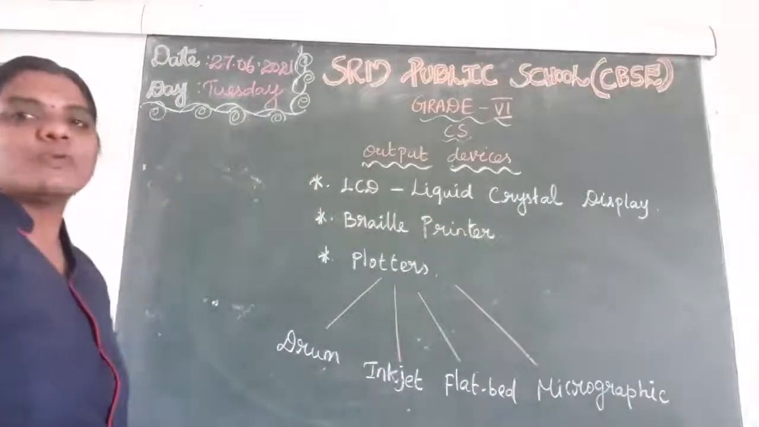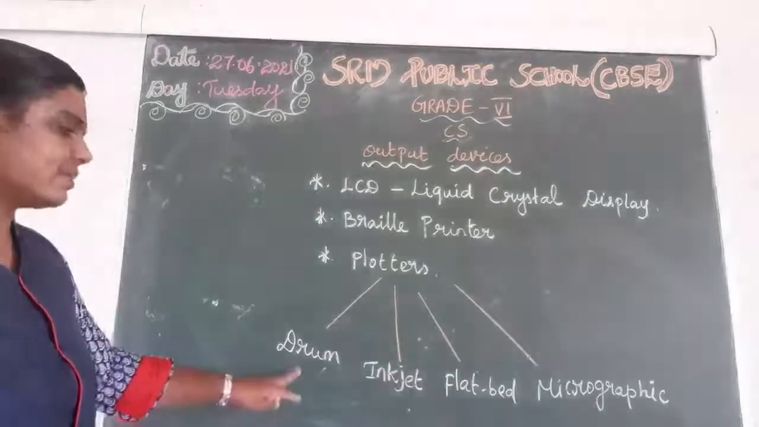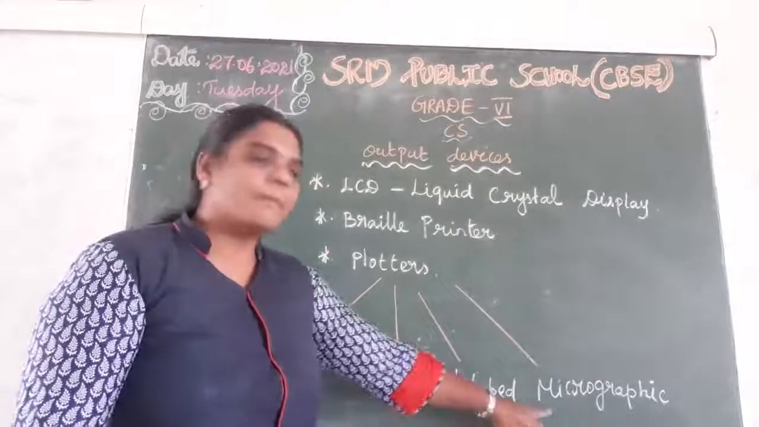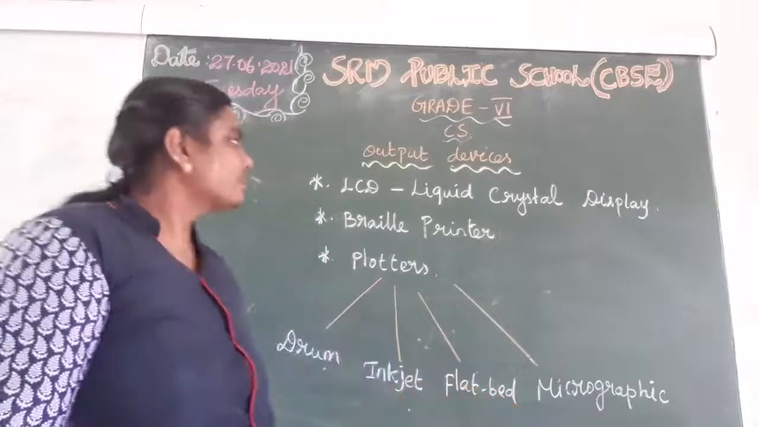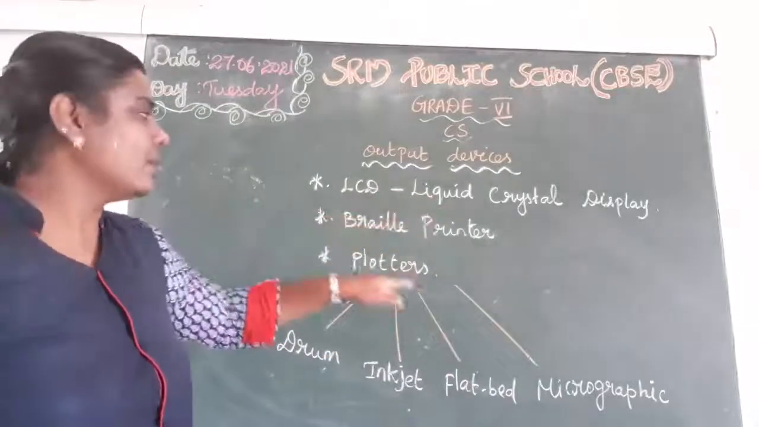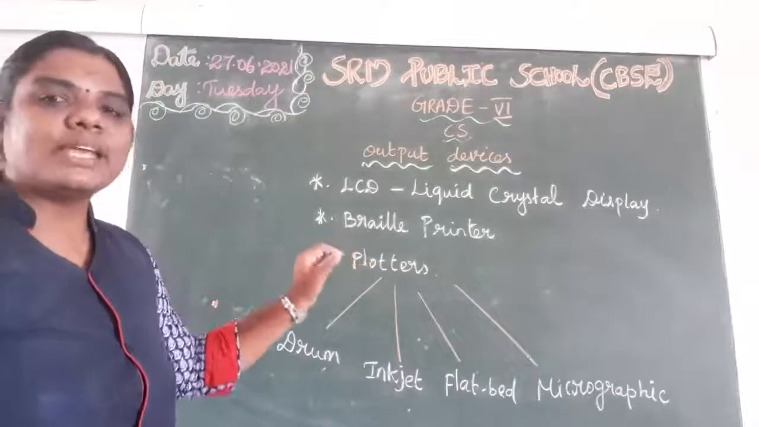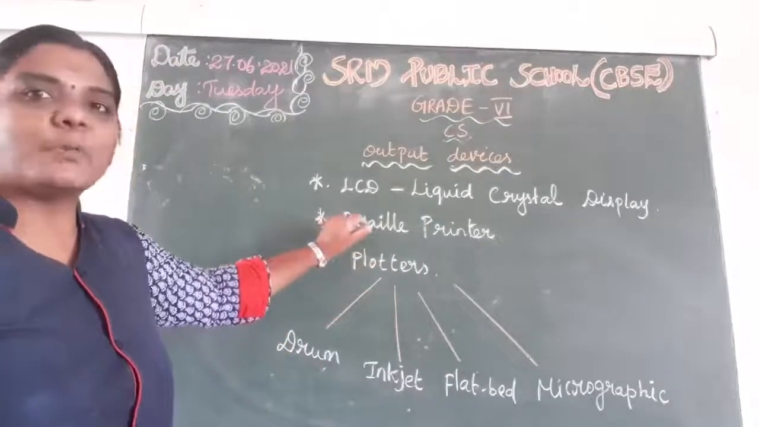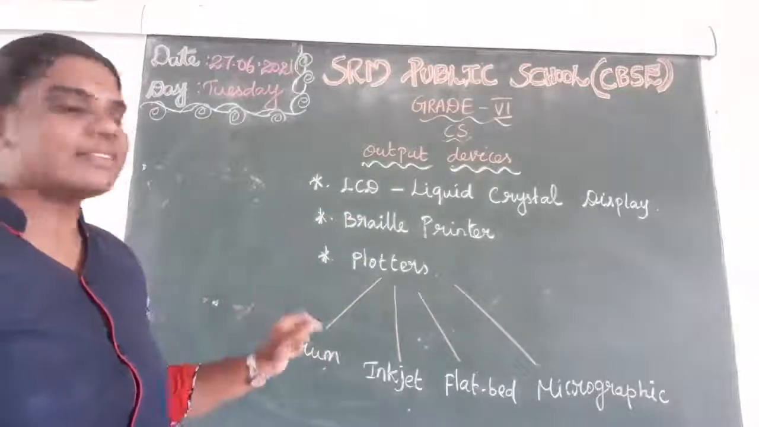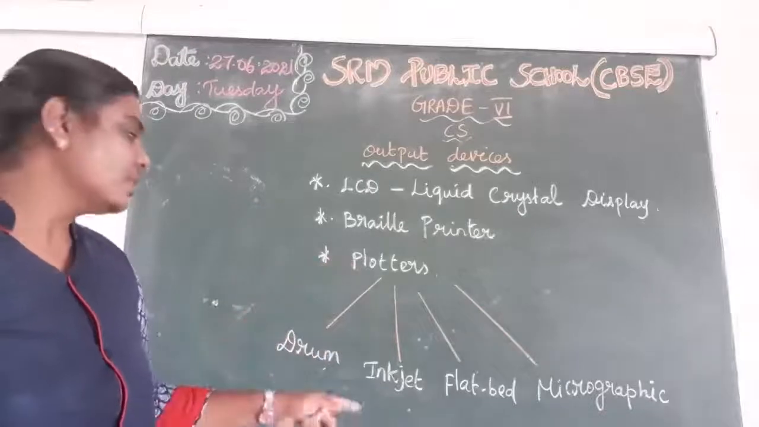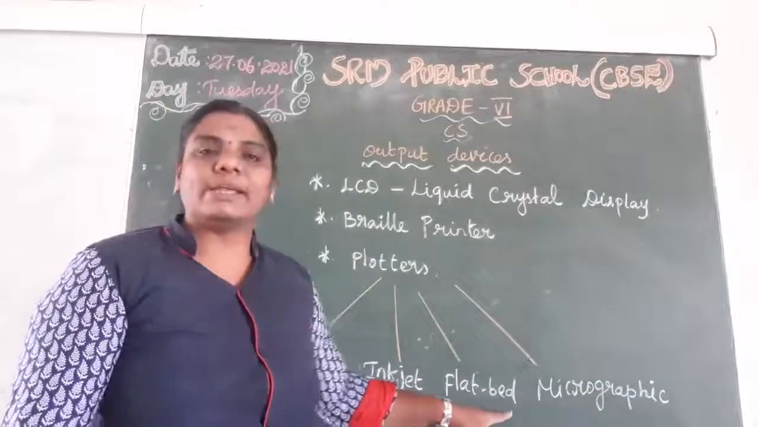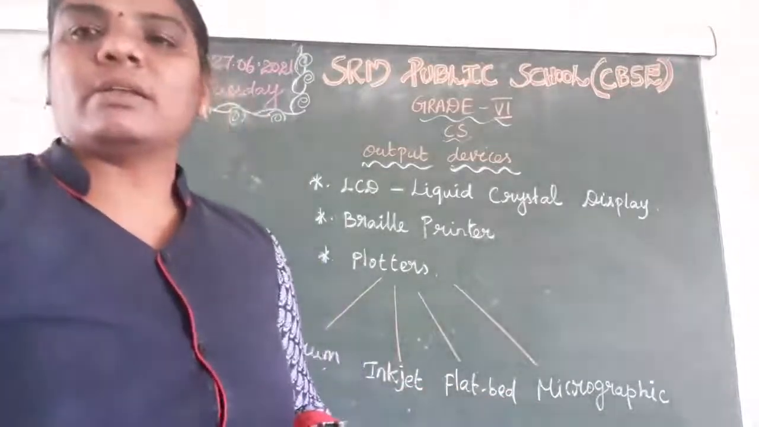Okay, look at the board all of you. What are the 4 types of plotters? Drum plotter, inkjet plotter, flatbed plotter, micrographic plotter. So what are the output devices? LCD, liquid crystal display, Braille printer. People who cannot see use this type of printer, and then plotters. For animation and all, we are using the plotters. The plotters, we have 4 types: drum plotter, inkjet plotter, flatbed plotter, and micrographic plotter.